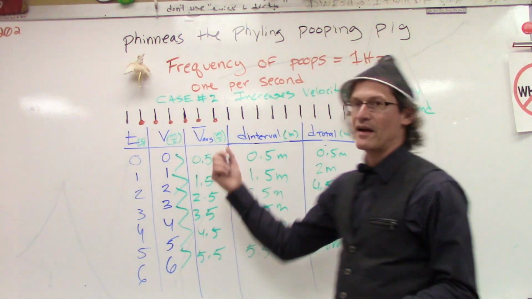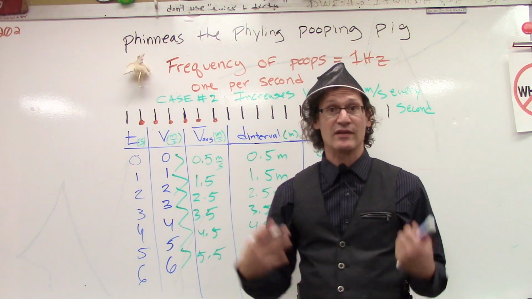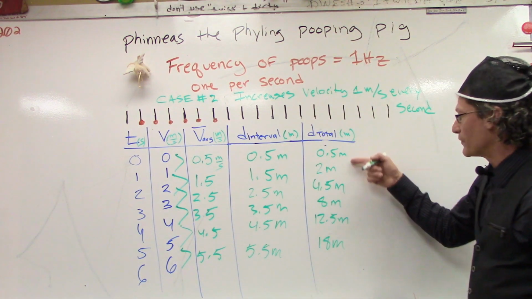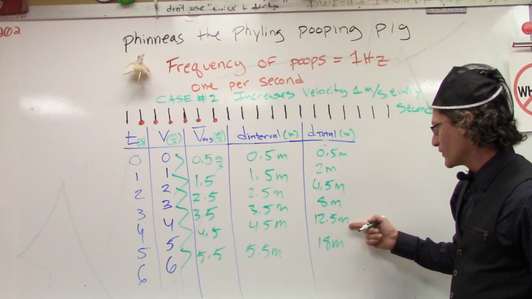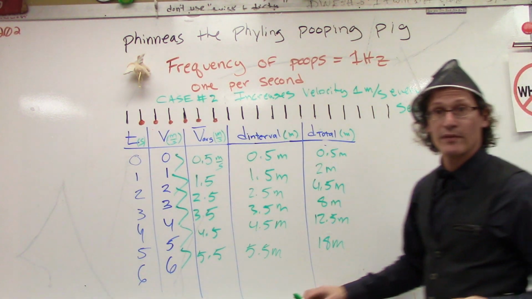So whereas at constant velocity, Phinneas was only at 6 meters, he's 3 times as far by increasing his velocity once every second. 0.5, 2, 4.5, 8, 12.5, and 18 meters. What does that look like? What would that pattern look like?